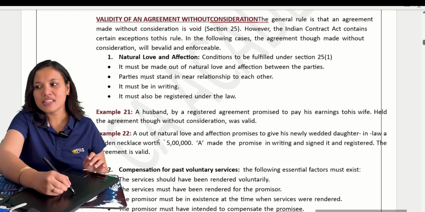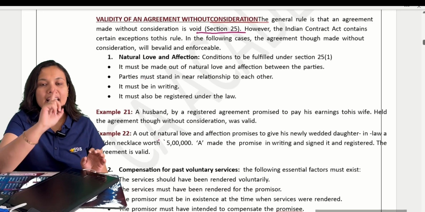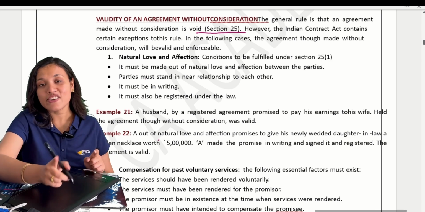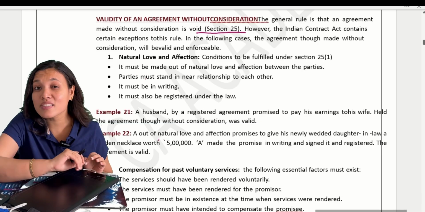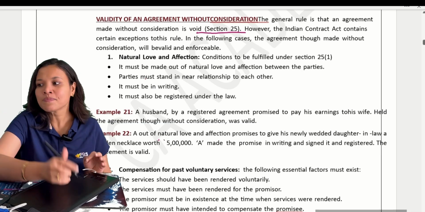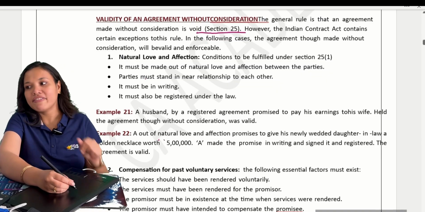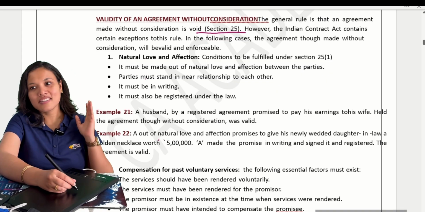Very important, remember this section, Section 25. What does Section 25 say? Any contract made without consideration is void. No consideration, no contract. Clear? That is said in Section 25. But again, this rule has some exceptions.